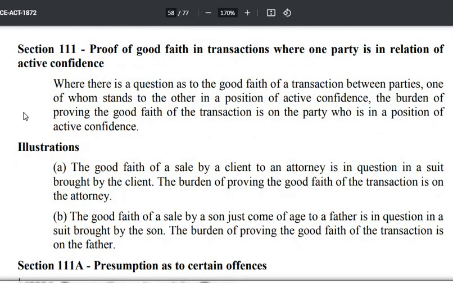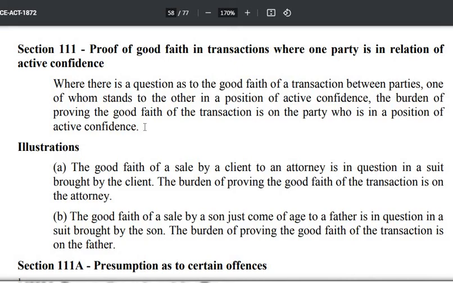सेक्शन 111 को आप थोड़ा सा कॉन्ट्रैक्ट से रिलेट कर सकते हो. Read it. Where there is a question as to the good faith of a transaction between parties, one of whom stands to the other in a position of active confidence, the burden of proving the good faith of the transaction is on the party who is in a position of active confidence.